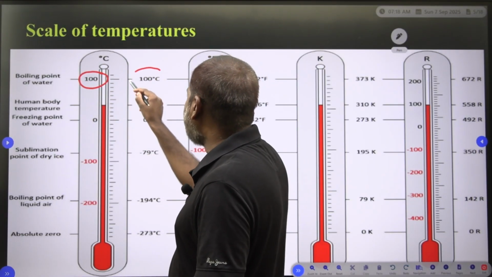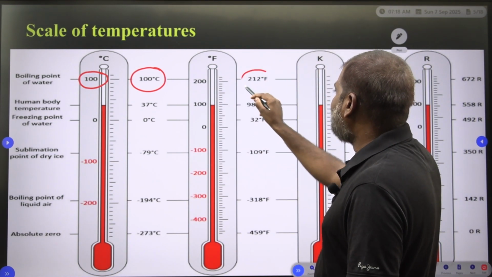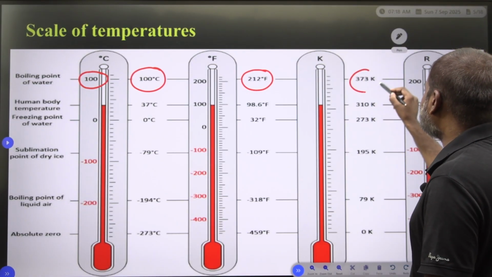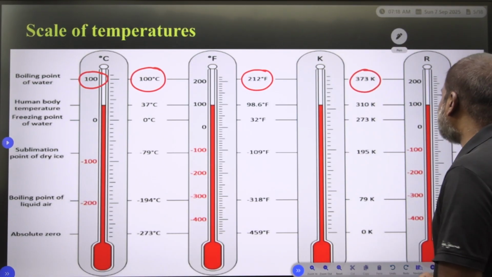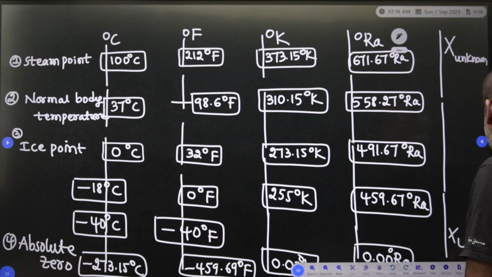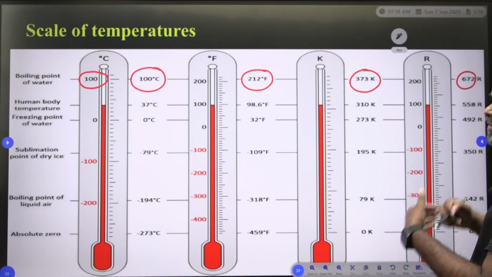The corresponding degree Fahrenheit is 212, in terms of Kelvin 373, and in terms of Rankine 671.67, that is taken as 672.